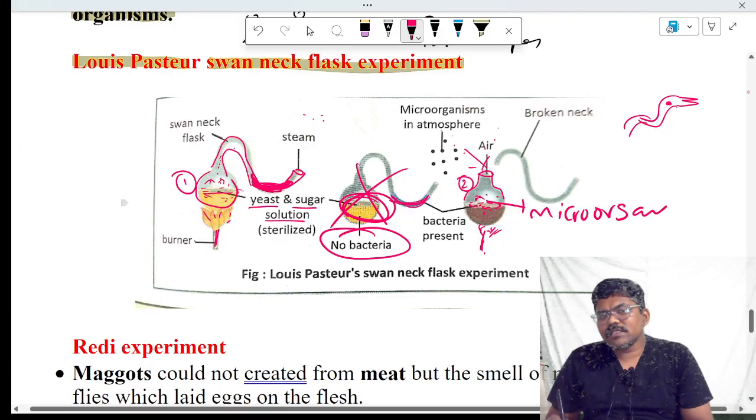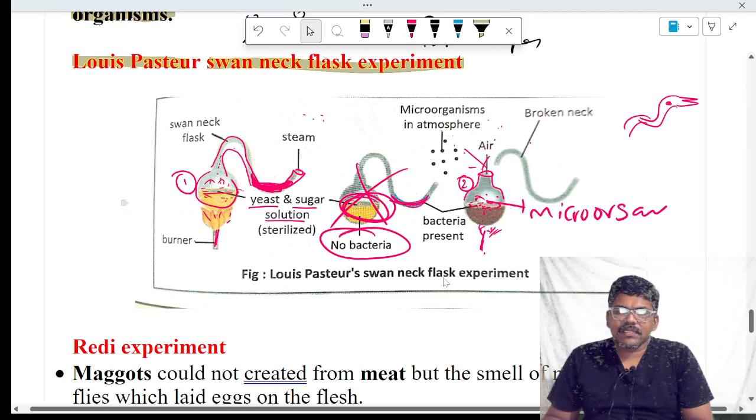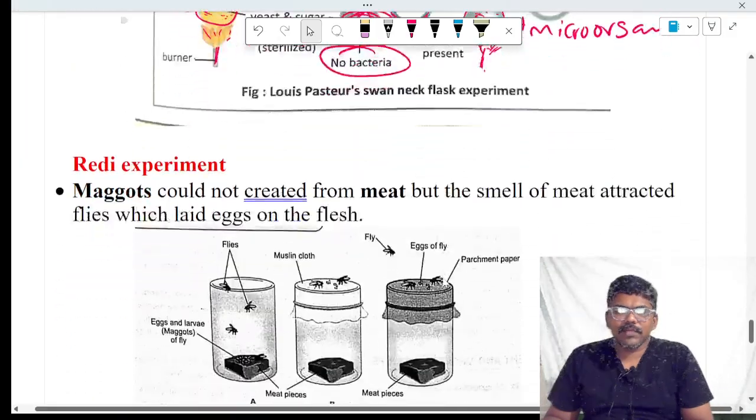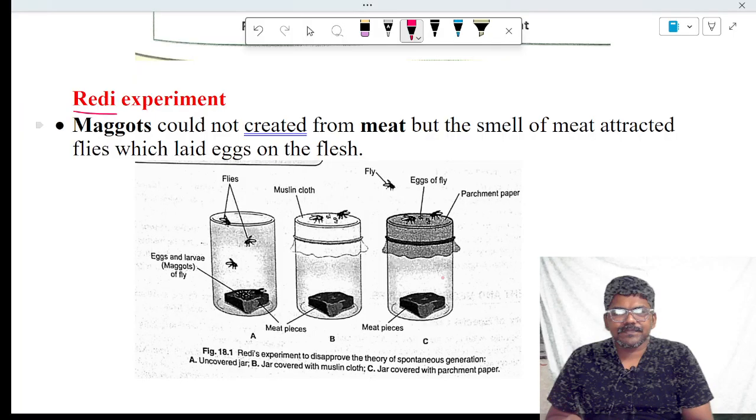According to abiogenesis, life should form from the dead. Yeast is the dead one, so life should be formed from the sugar solution. But here, life is not formed from the yeast or sugar solution. Life is formed from the pre-existing life present in the environment. Hence, this experiment disproved spontaneous generation and gave support to biogenesis.